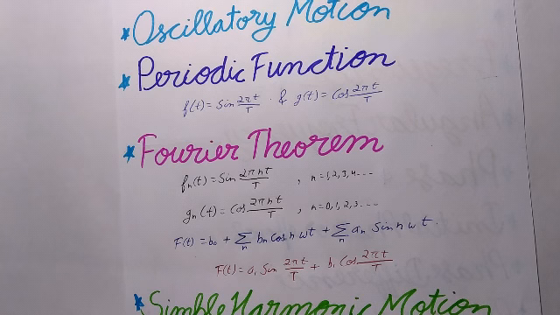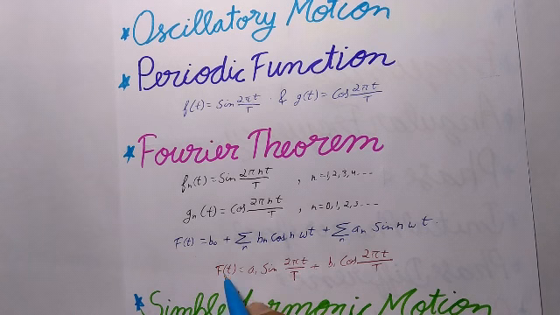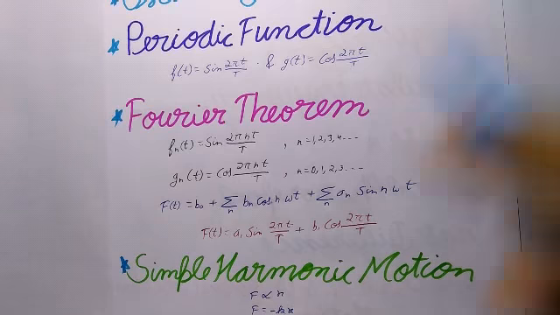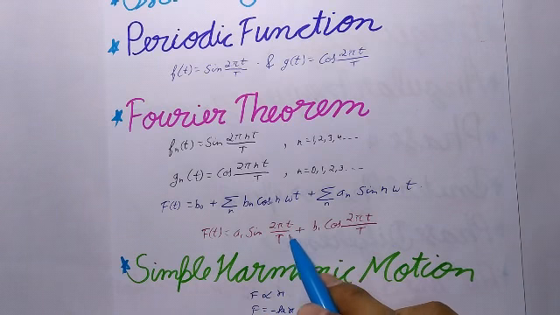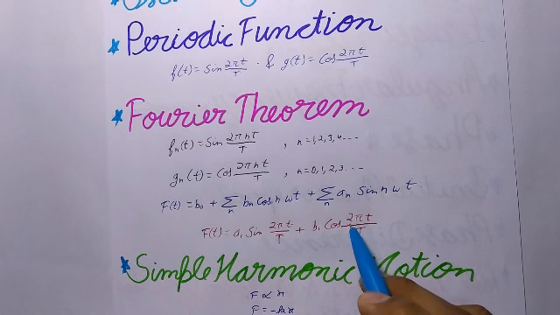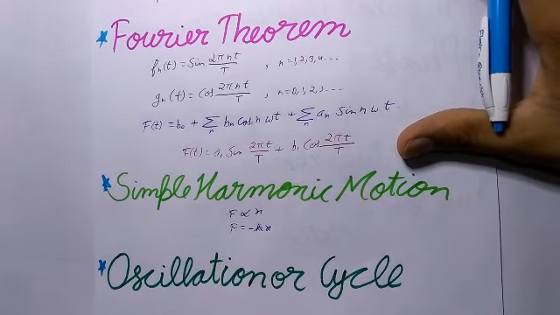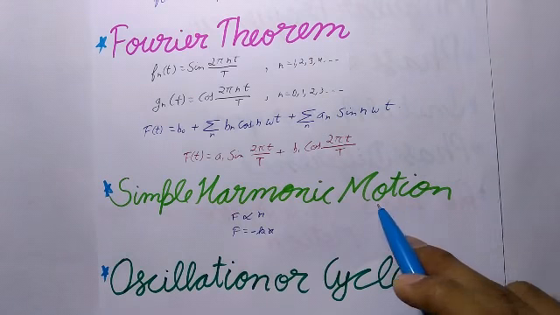The special case of Fourier's theorem in which only a1 and b1 are non-zero represents simple harmonic motion, SHM. So this is the equation. f(t) equals a1 sin(2πt/T) plus b1 cos(2πt/T). Now let's understand simple harmonic motion.